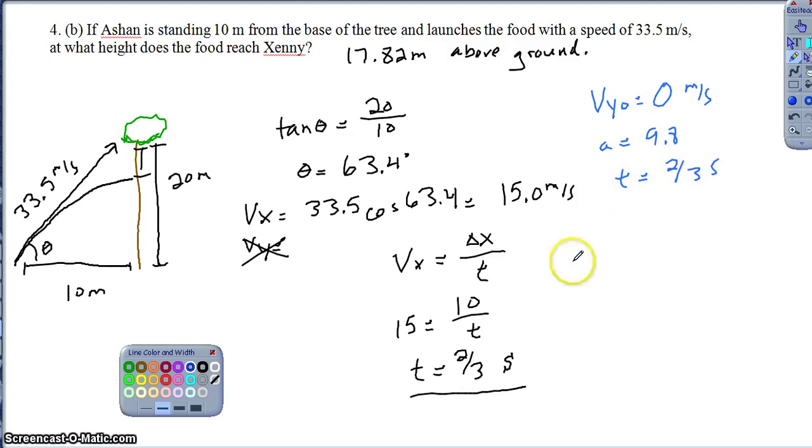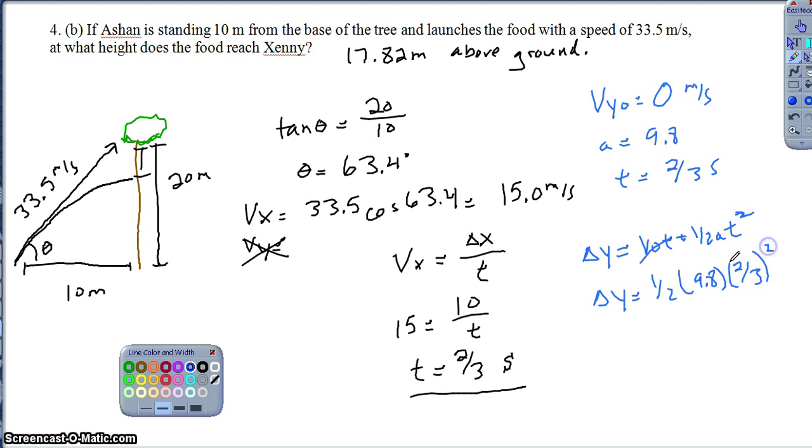So if I want to find my change in height, my change in y, I'm just using v sub 0 t plus 1/2 a t squared, right? I'm using my position as a function of time. So I'm looking for that change in height. I know the initial velocity is 0, which simplifies that a little bit. And then I have 1/2 times 9.8 times 2/3 squared, and then all I have to do is calculate this. So my change in height ends up being about 2.18 meters. So 2.18 meters represents how far the monkey has fallen during this period of time.